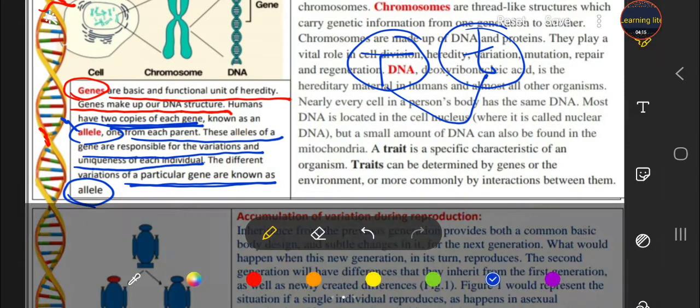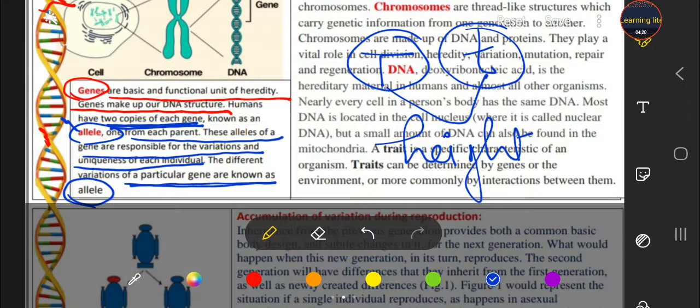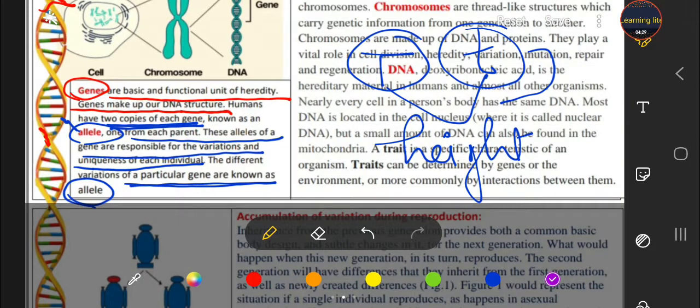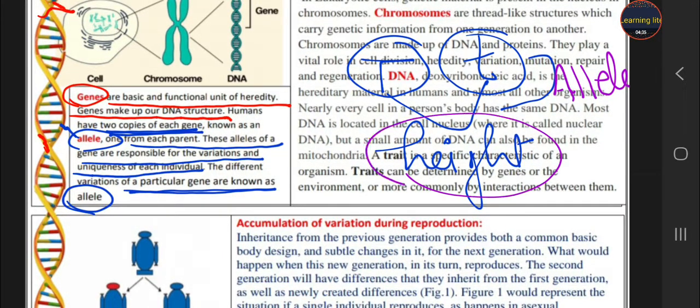So these both are related to height. But each has a different form, and these two different forms, students, are known as alleles. Okay, the character is one, height, but the representation of the gene is two, that is known as allele.